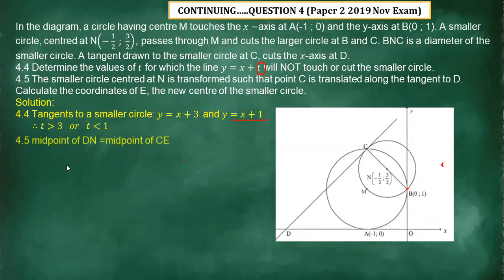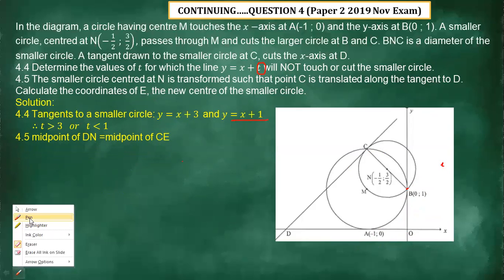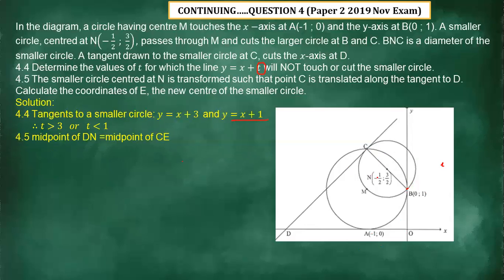And then another question. The smaller circle centered at N is transformed such that the point C is translated along the tangent to D. Calculate the coordinates of E, the new center of the smaller circle. So if you translate, we're going to have something like this. This is going to be the coordinate of E. And you can see it gives us something like a triangle.